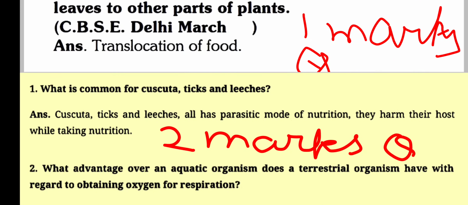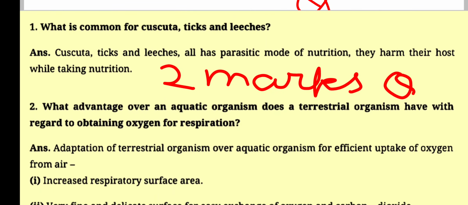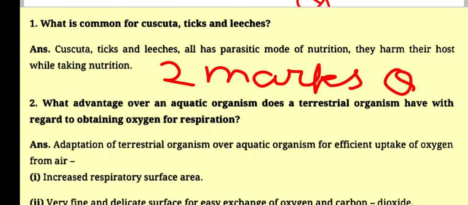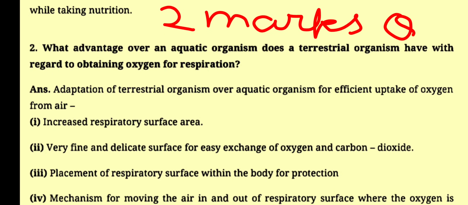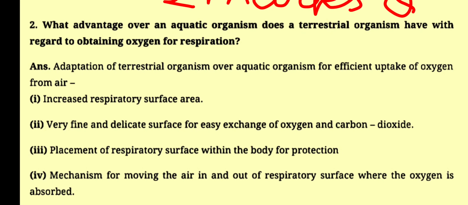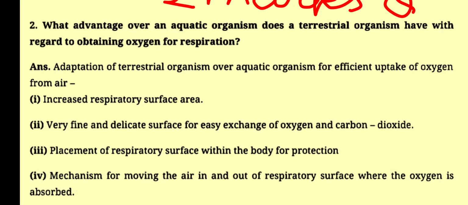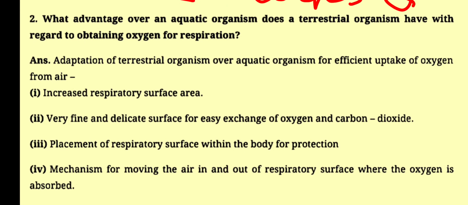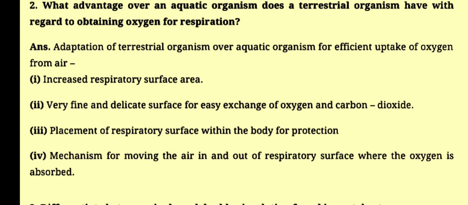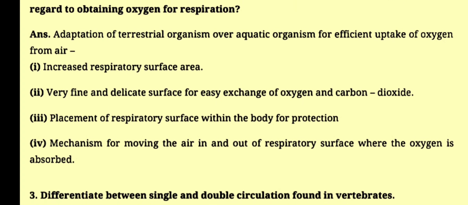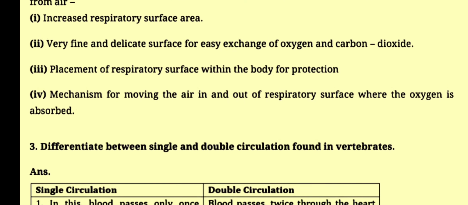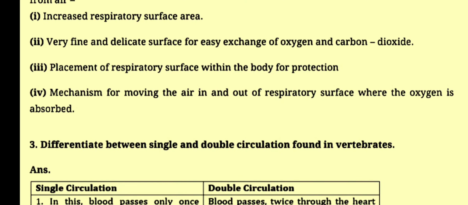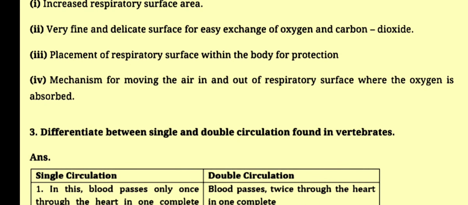1. What is common for cuscuta, ticks and leeches? Answer: Cuscuta, ticks and leeches all have a parasitic mode of nutrition; they harm their host while taking nutrition. 2. What advantage over an aquatic organism does a terrestrial organism have with regard to obtaining oxygen for respiration? Answer: Adaptations of terrestrial organisms for efficient uptake of oxygen from air: increased respiratory surface area, a very fine and delicate surface for easy exchange of oxygen and carbon dioxide, placement of the respiratory surface within the body for protection, and a mechanism for moving the air in and out of the respiratory surface where the oxygen is absorbed.